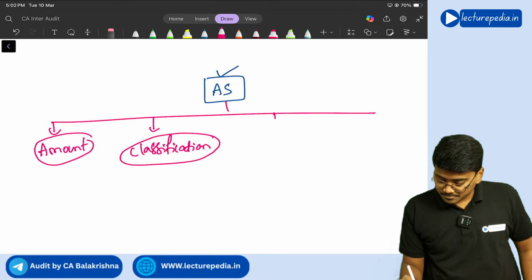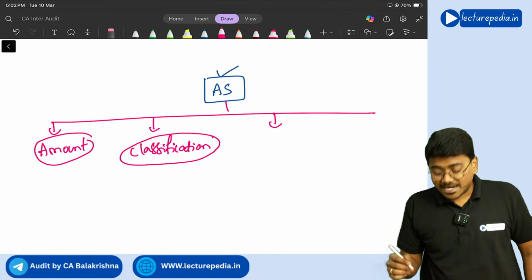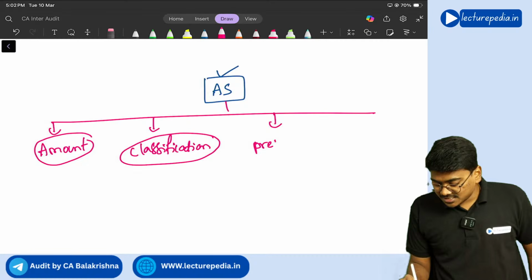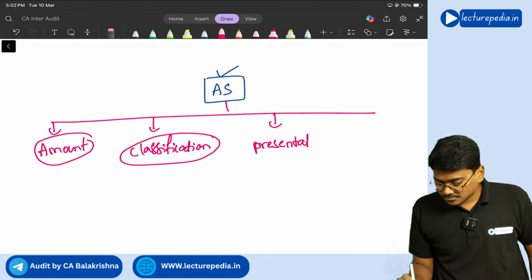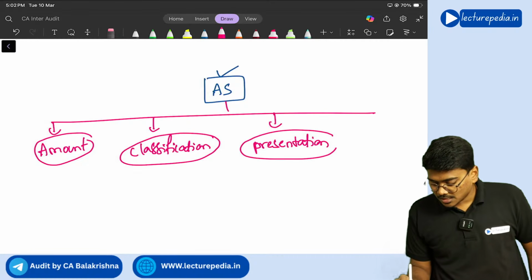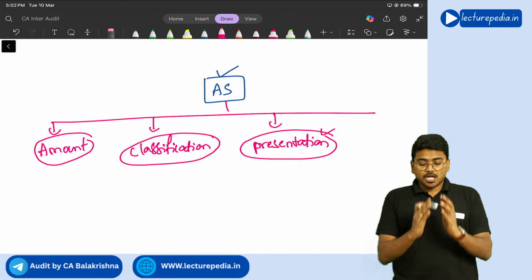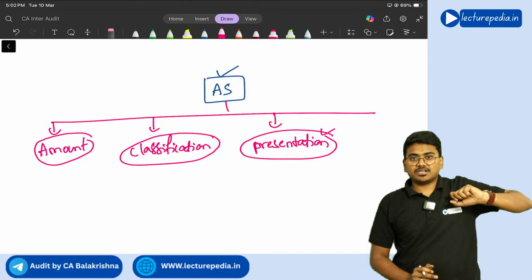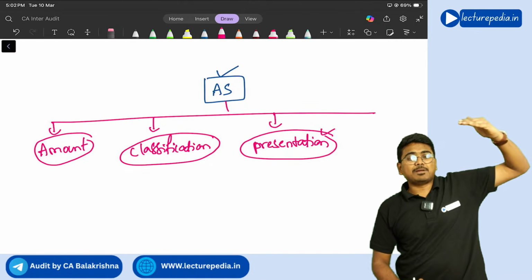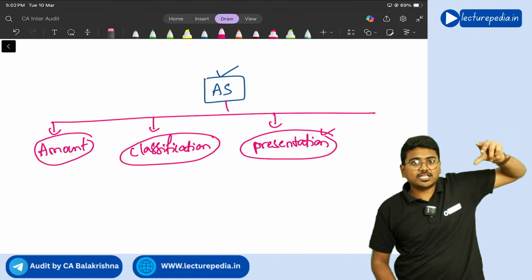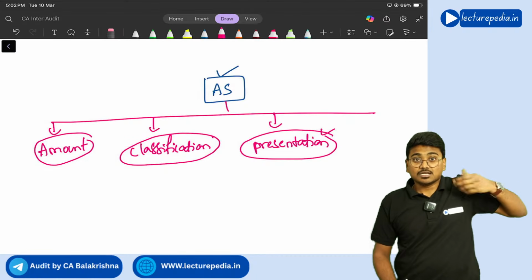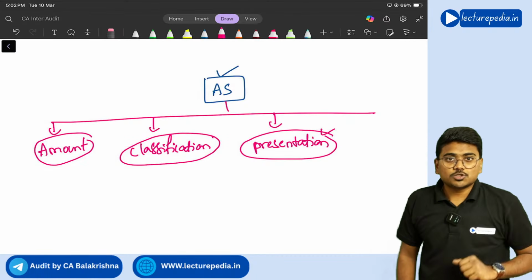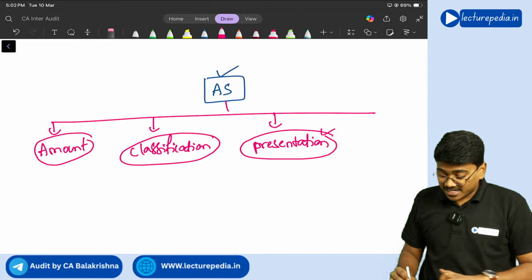Next, it will also give you guidance about presentation. Presentation means how you need to present it in the notes, and where you need to present the inventory on the face of the balance sheet. That guidance also will be given to you by the accounting standard. And finally, disclosure.